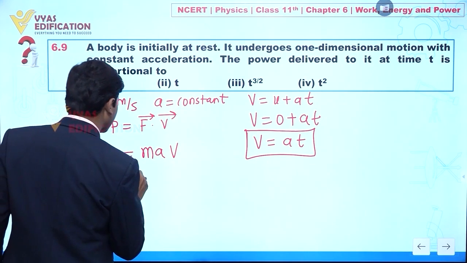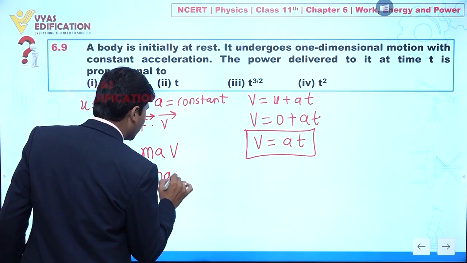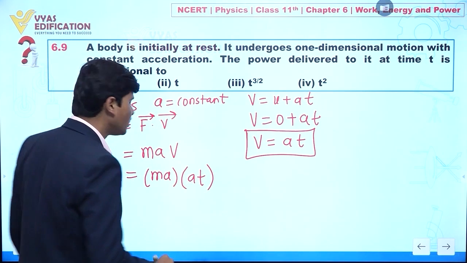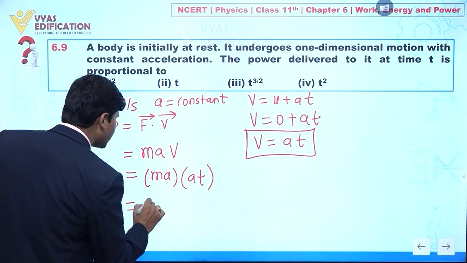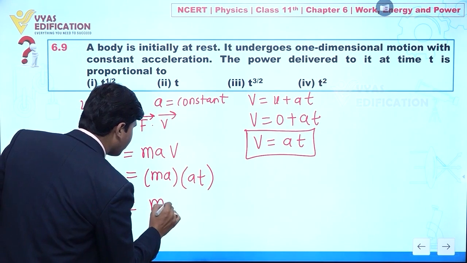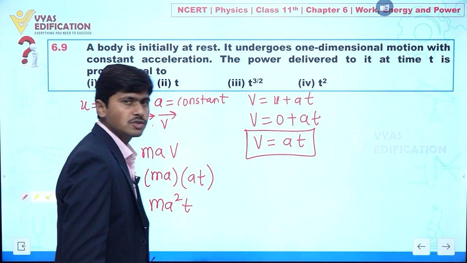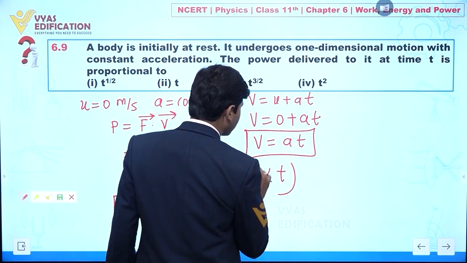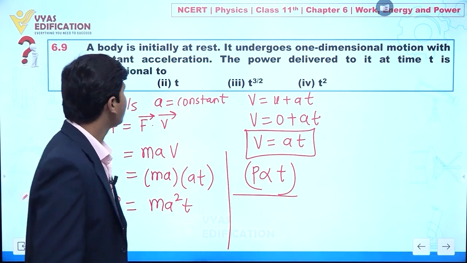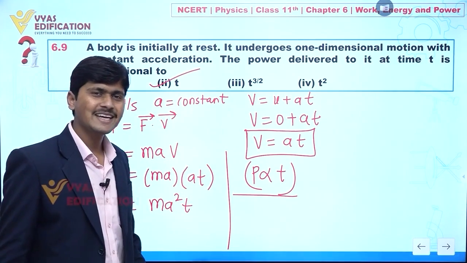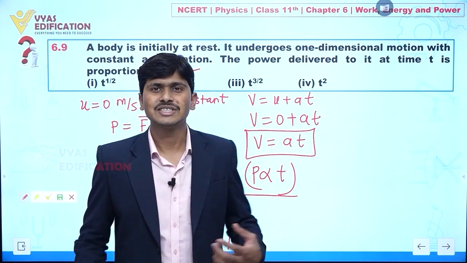So power P = F v = ma times at, which is m a squared t. Directly, whenever we have constant acceleration, power is directly proportional to t. So option number 2 is correct. This is all about this question.